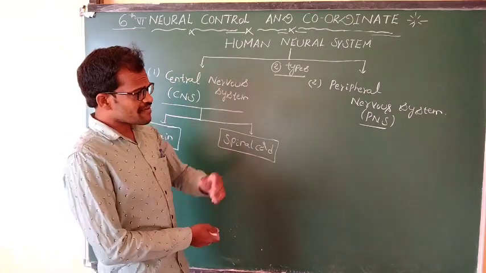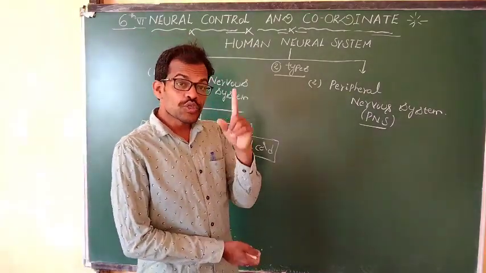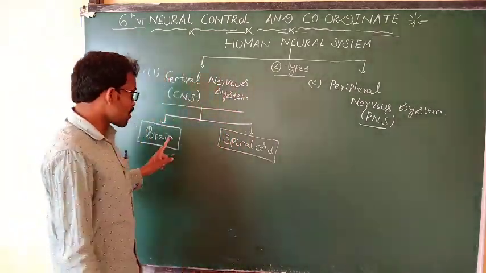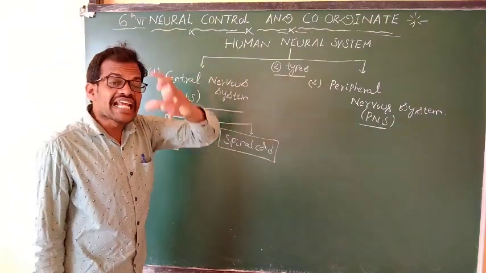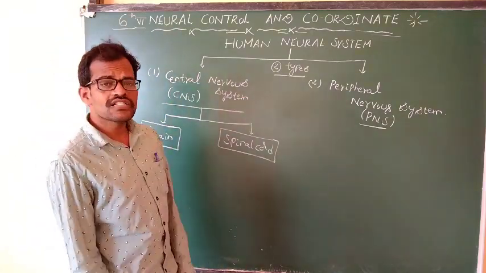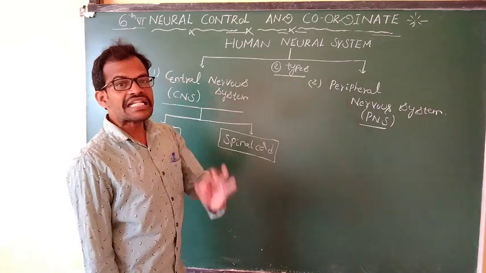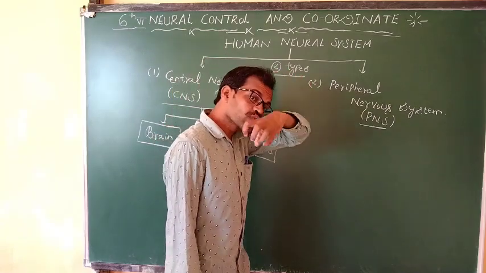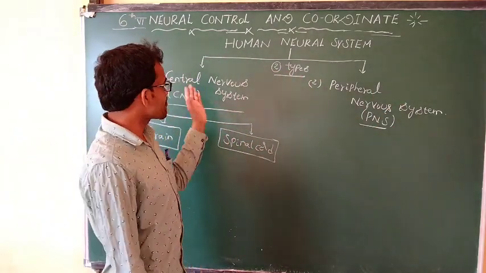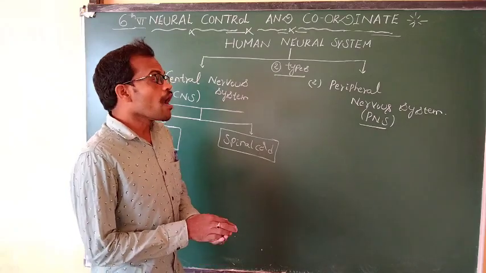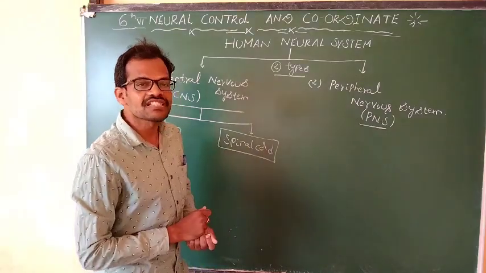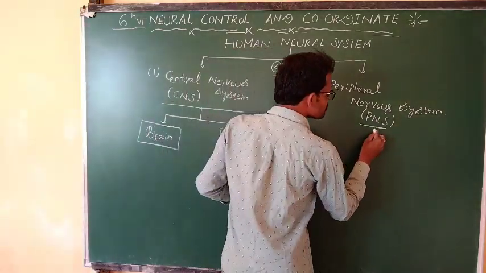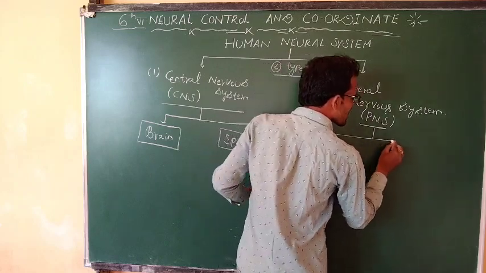In the peripheral nervous system, some of the neurons originate from the brain and some originate from the spinal cord. The neurons originating from the brain are known as cranial nerves. The neurons originating from the spinal cord are known as spinal nerves. It consists of the group of neurons originating from the central nervous system.